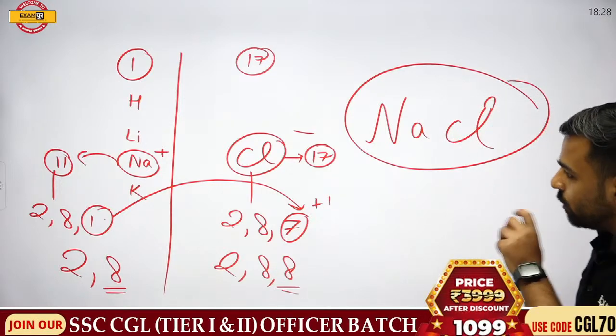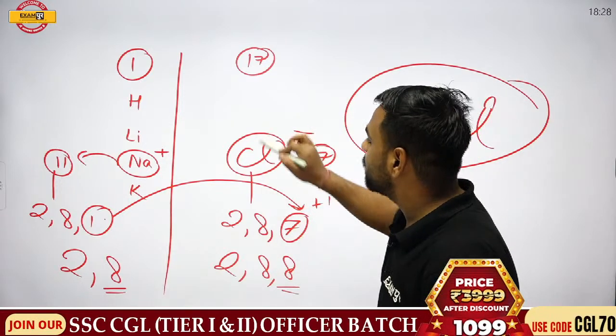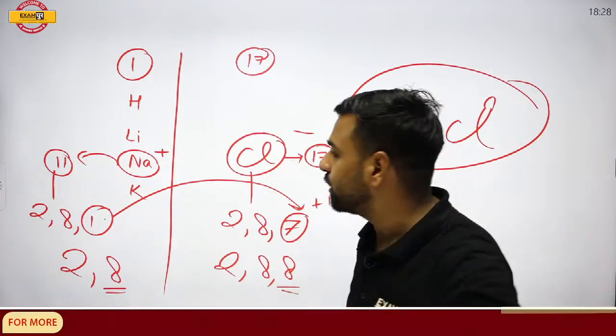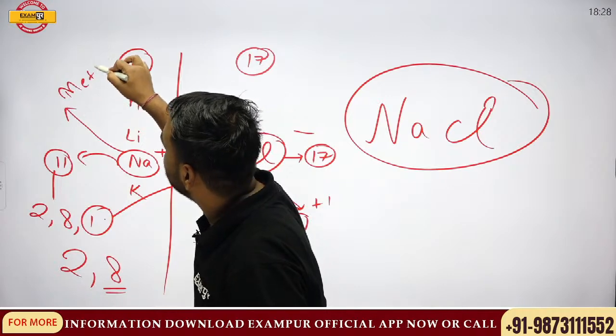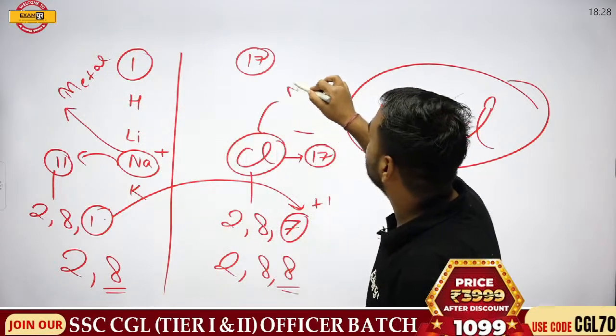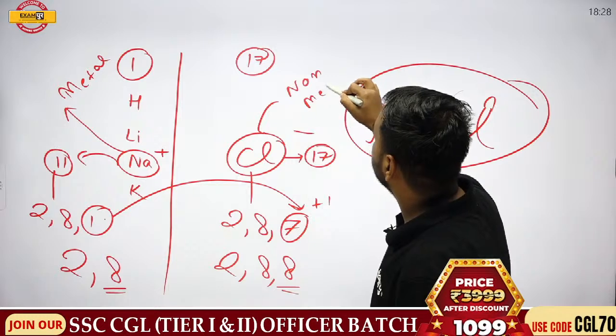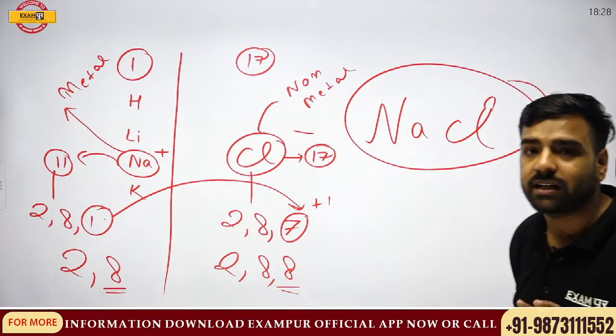So who was the one who has taken the electron? This was chlorine. Who was the one who gave the electron? This was sodium. So the one who gives the electron is a metal. The one who takes the electron is a non-metal. Now from here, many of the concepts are clear.